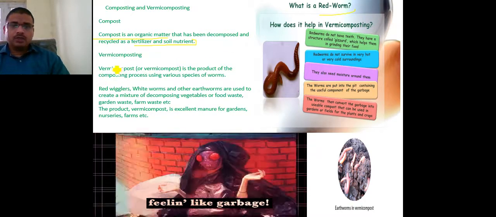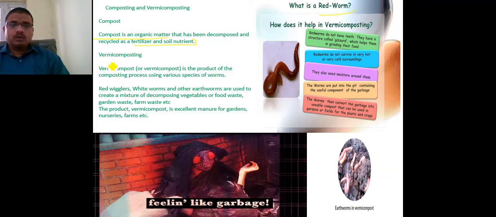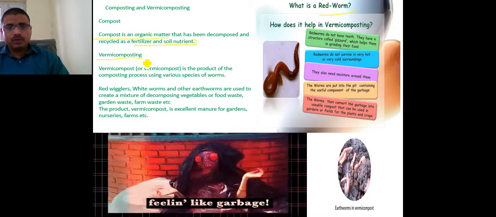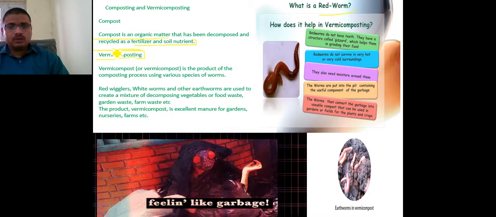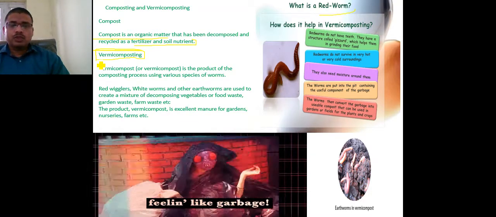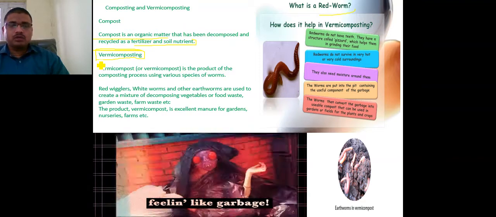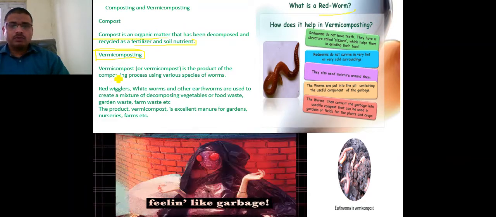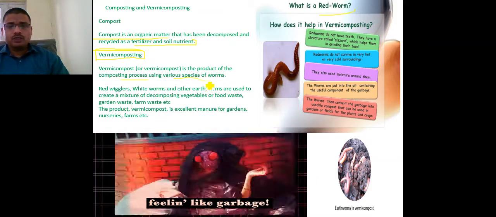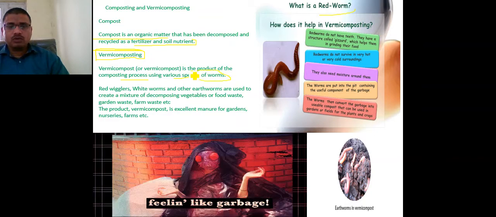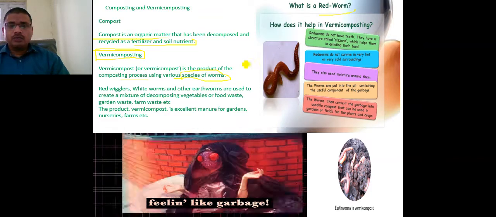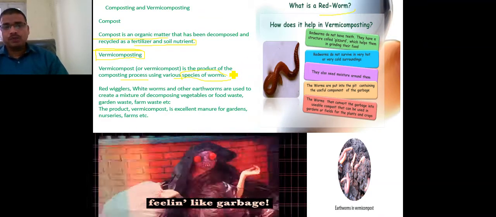The process by which this compost is made is called vermicomposting. Whenever we use worms to compost organic matter, this kind of composting is known as vermicomposting. Vermicompost is the product of composting using various species of worm, like the red worm, which is used for vermicomposting.